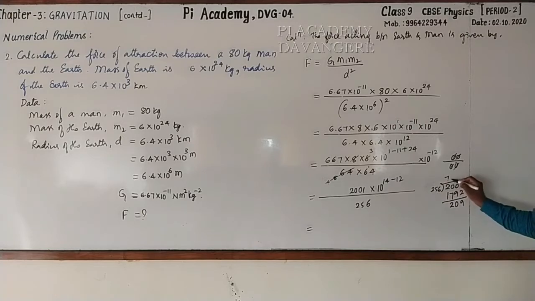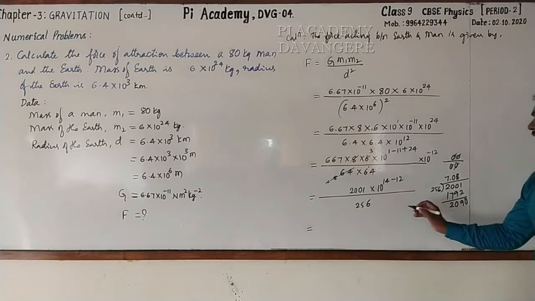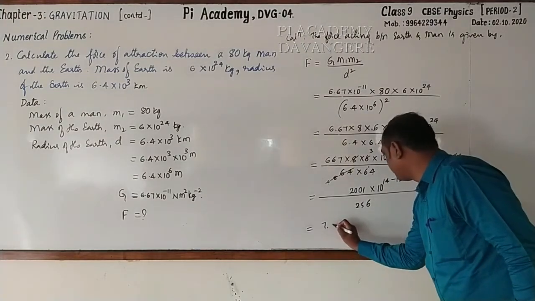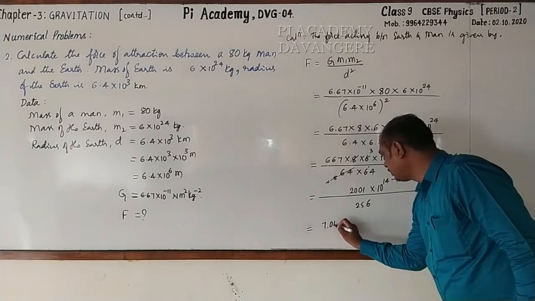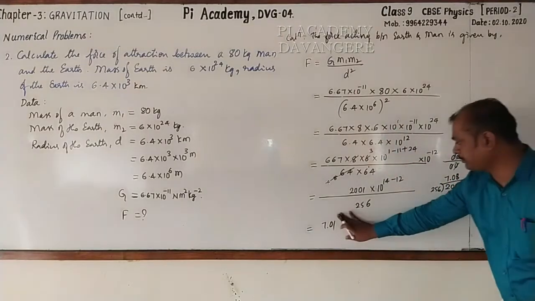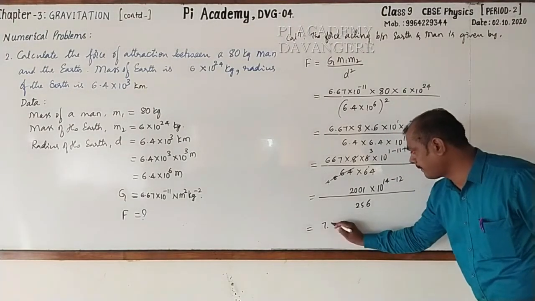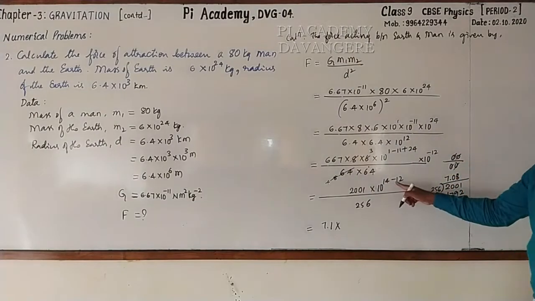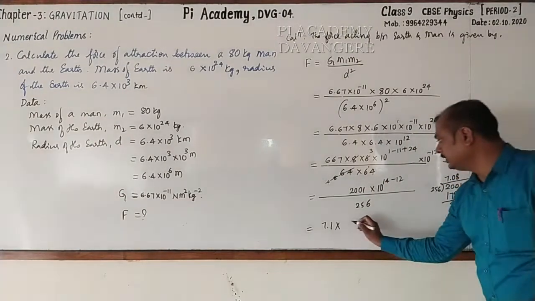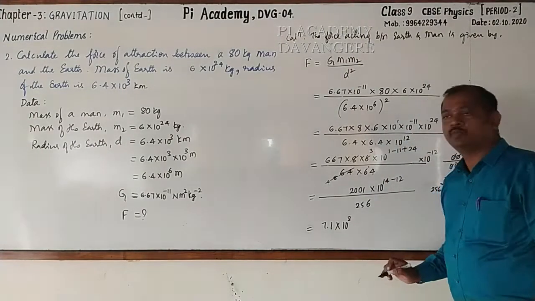Here 256 is there. We can take 0, here 0. 2090. Approximately we can take 8. Followed? So we can write this as 7.1 into 10 raised to the power 14 minus 12, it is 2.